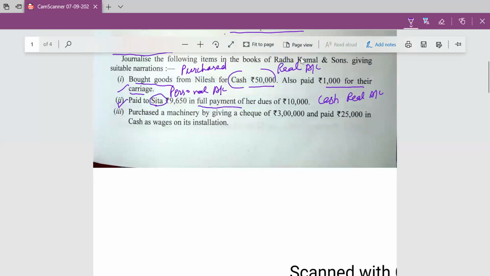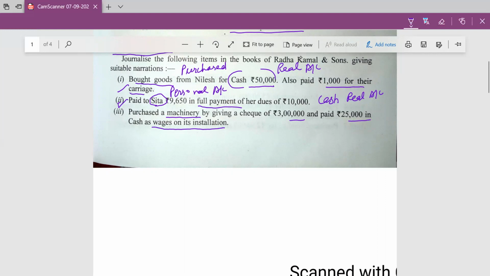purchased a machinery by giving a check. Machinery is an asset. By giving a check of rupees 3 lakh and paid 25,000 in cash as wages on its installation. Machinery account will be debited by 3,25,000 because it is an asset, and whenever an asset is purchased in the business, related expenses will be debited to that account.